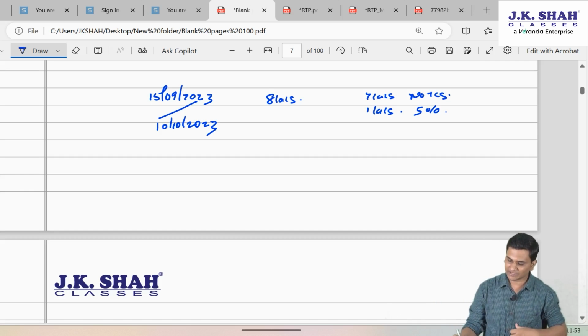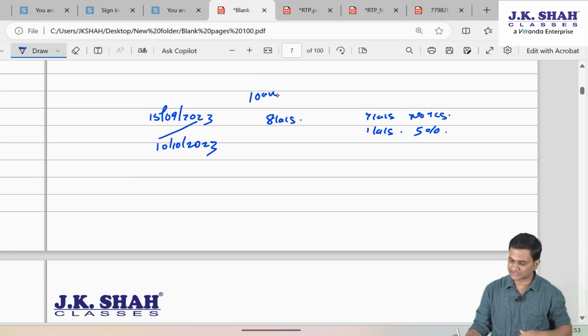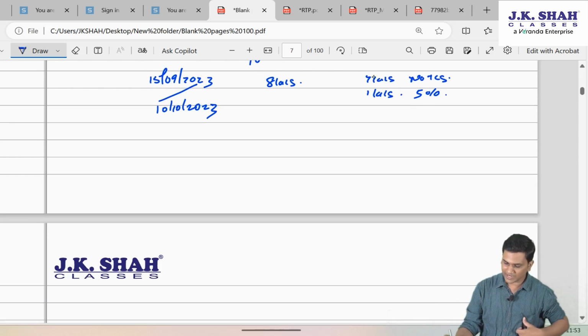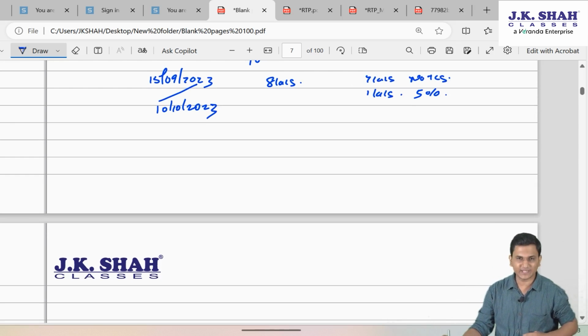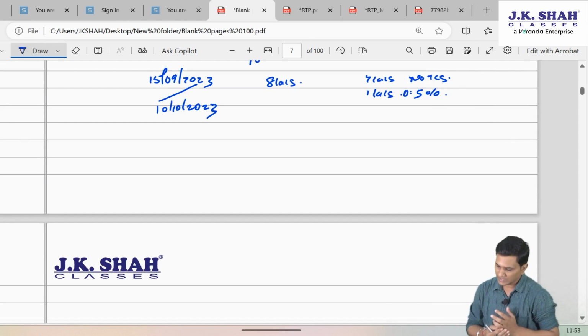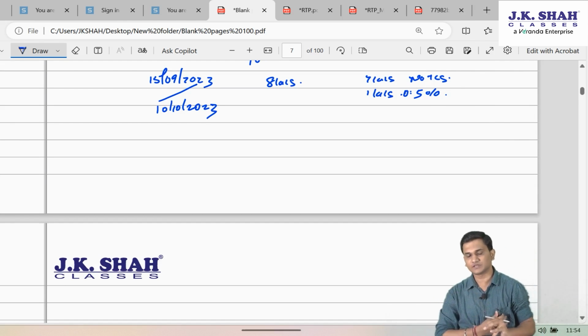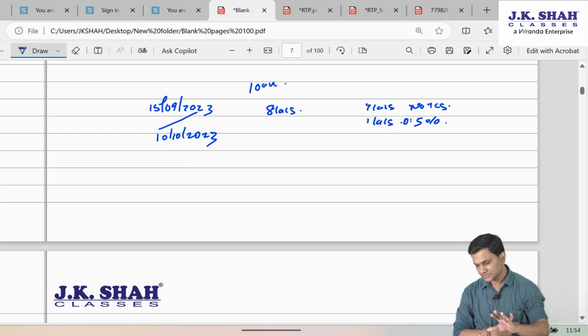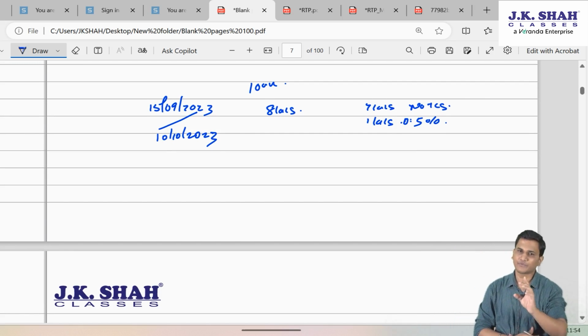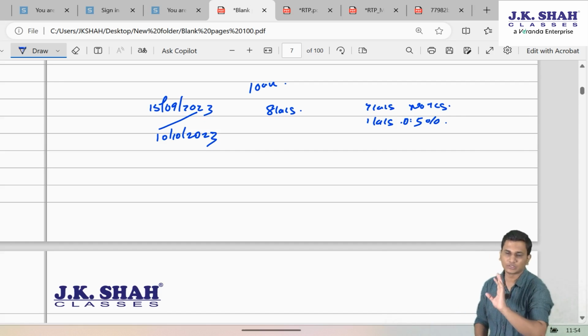However, if I say I have taken a loan and sent this 8 lakh rupees, then also prior to 1st October also 7 lakh no TCS, in excess of that 0.5% TCS. Even if it is after 1st October, still up to 7 lakh no TCS, above 7 lakh 0.5% TCS if it is a loan, education loan.